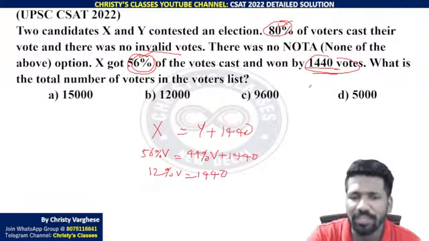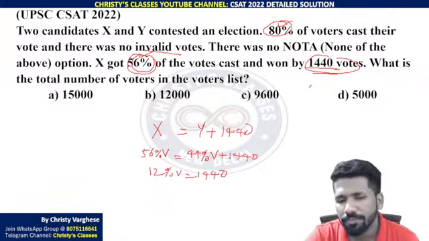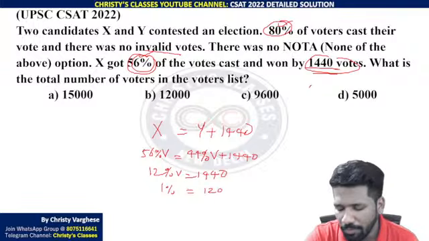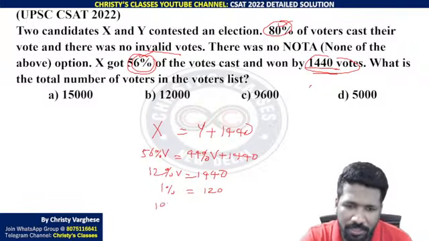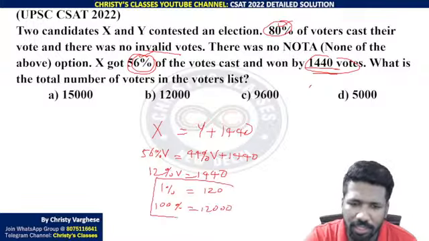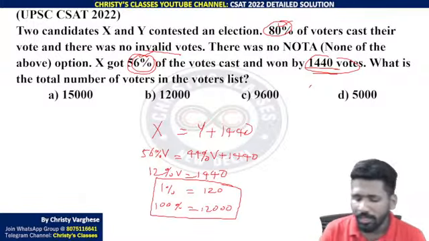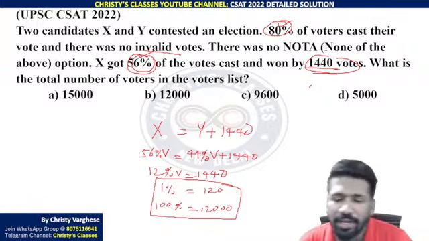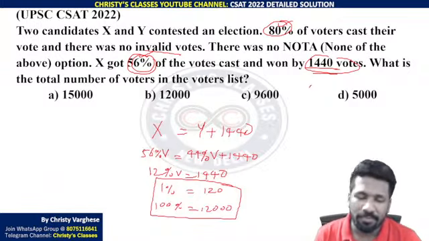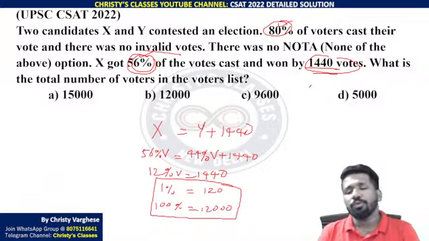You can use Mendel math. If 12% is 1440, 1% is 1 by 12th of 1440. That is 120. 1% is 120. 100% is 12,000. That is the Mendel math way of doing it. This is a reasoning you can do in your mind. You don't have to write a single step. 12 by 100 into V equal to 1440 is also correct, but there you have to do steps. Here you have to only think.